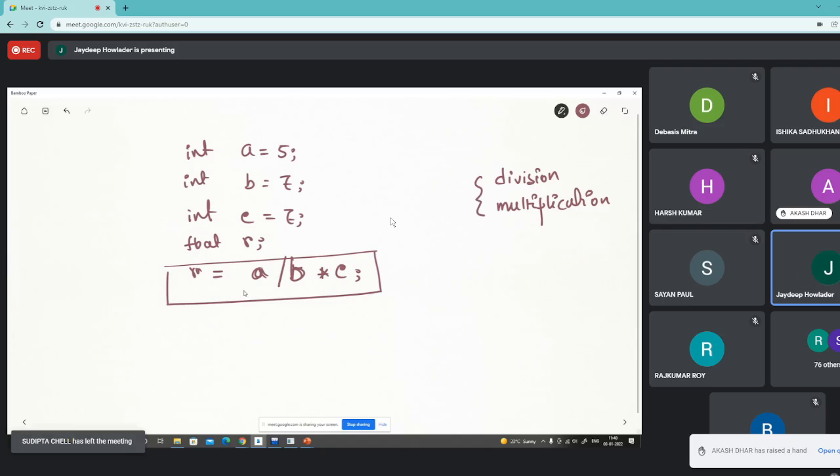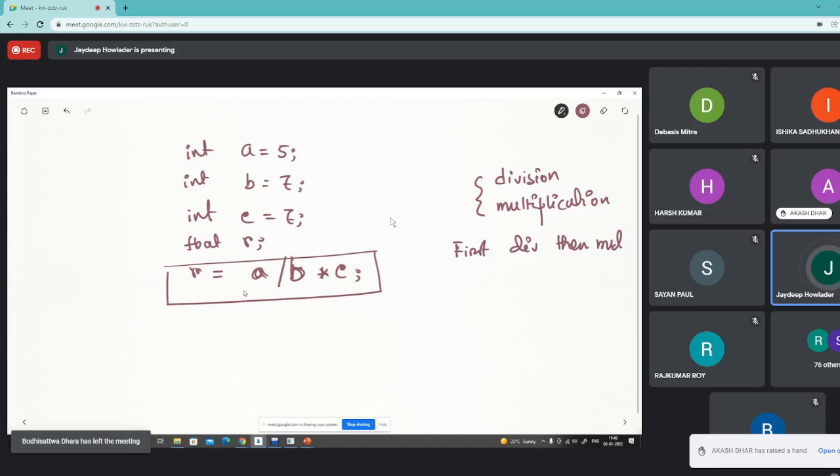And now there is an ambiguity, or there will be different results if we execute the division first rather than the multiplication, or if we execute the multiplication first rather than the division. Okay. So if we do the operation in this way, first divide, then multiply. Yeah. Then what will be the result?